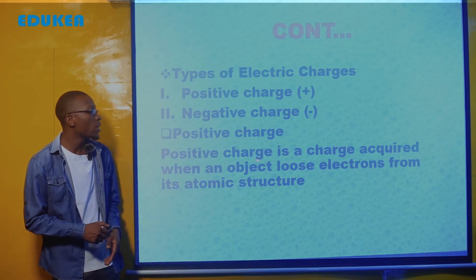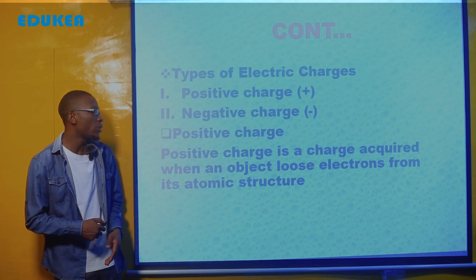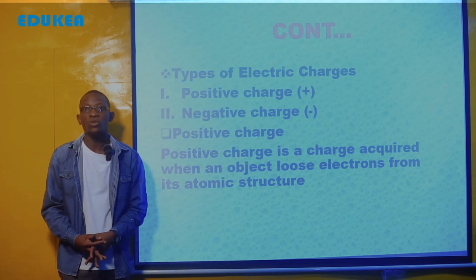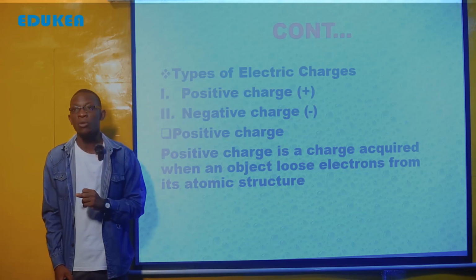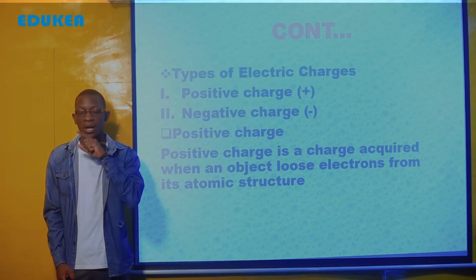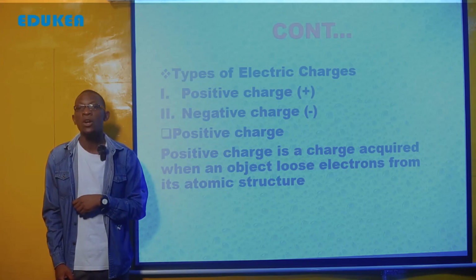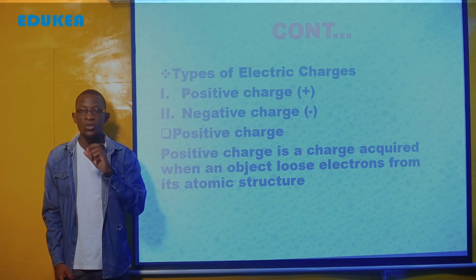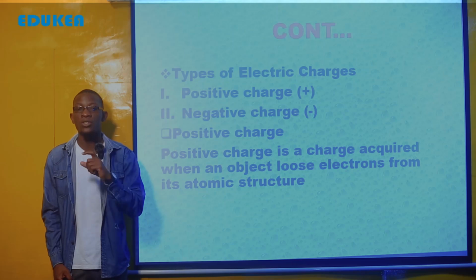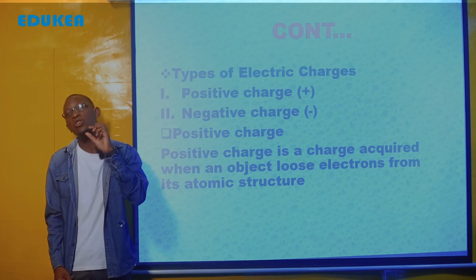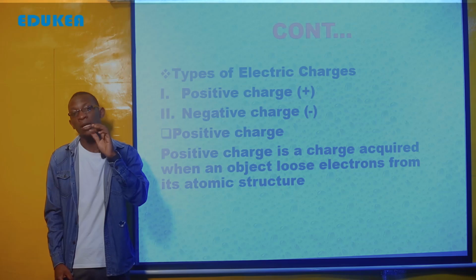A positive charge is a charge acquired when an object loses electrons from its atomic structure. Kwamba tukiwa na atoms, tunafahamu kwamba atom imeundwa na nucleus pamoja na electrons around the nucleus, where within the nucleus there are protons. The electrons revolve around the nucleus with the aid of electrostatic force, the force between the protons and the electrons.